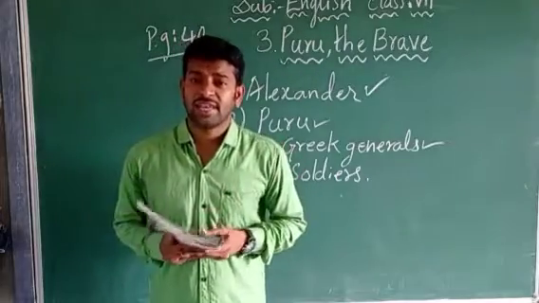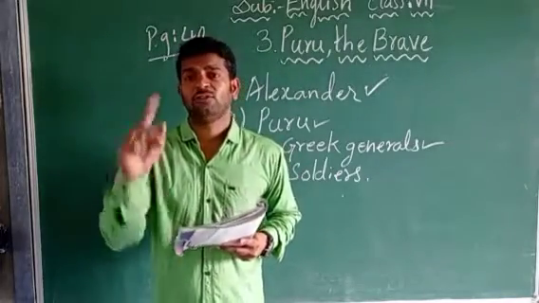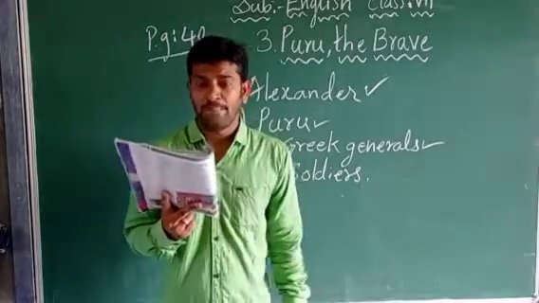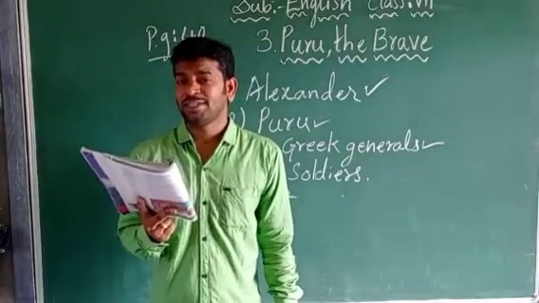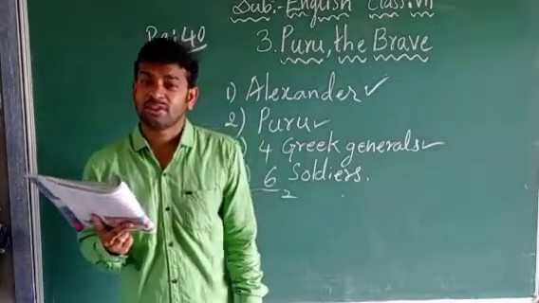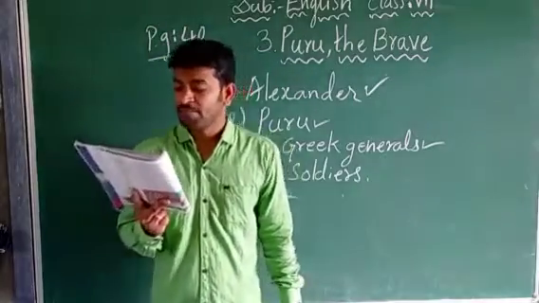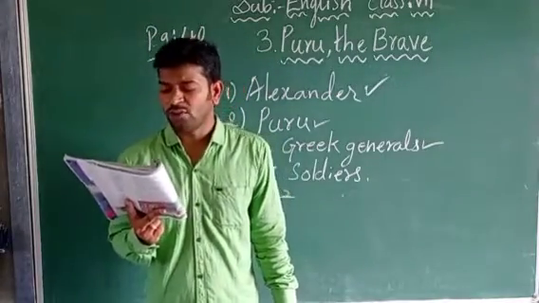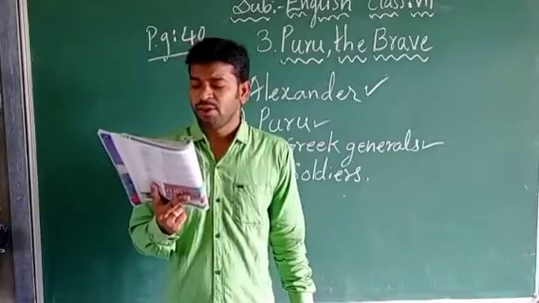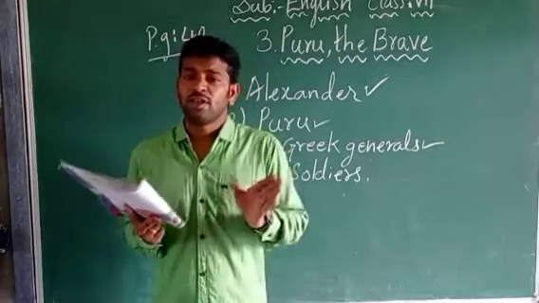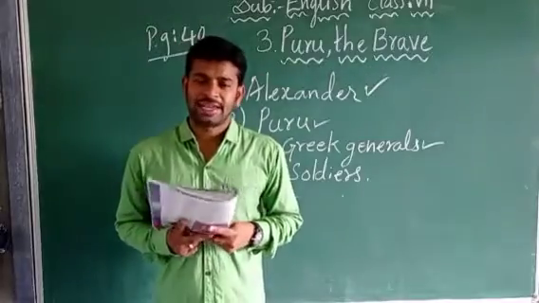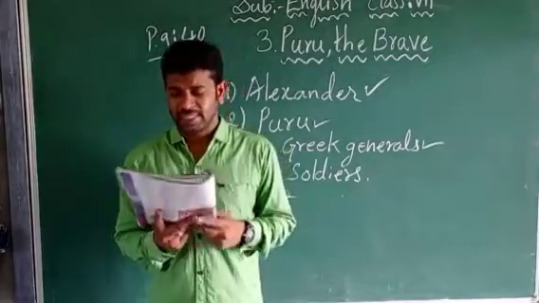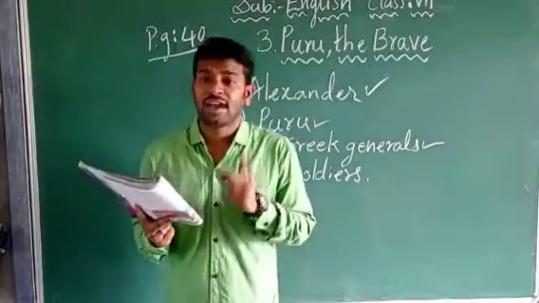Whatever way kings are treated, in that way you should treat me as a king only. Next, Alexander: Puru, you are a brave man. Now Alexander is encouraging Puru. Puru, you are a very brave man. I am pleased with you. I am very happy with you. I want to make friends with you. Will you be a friend to me? Even though you don't want to become my vassal, at least I want to become your friend. Will you be friends with me? He is asking.